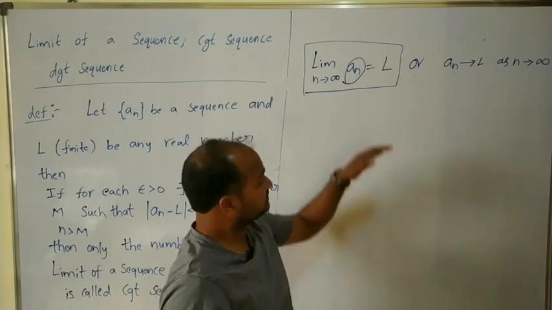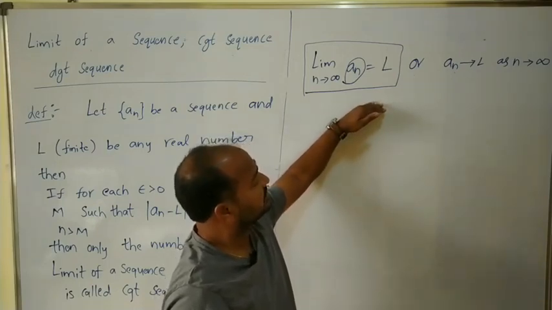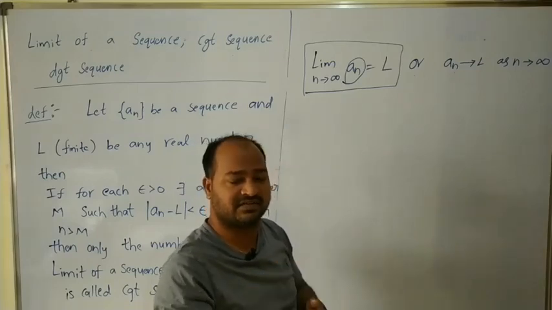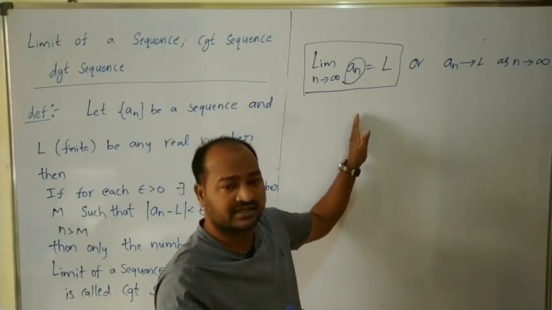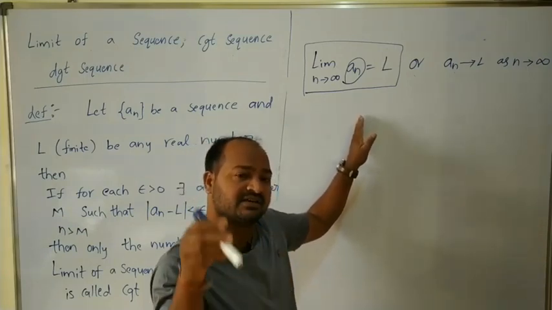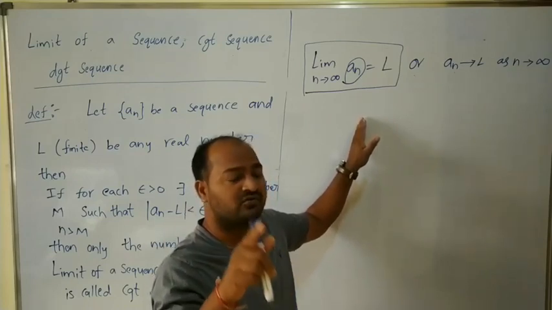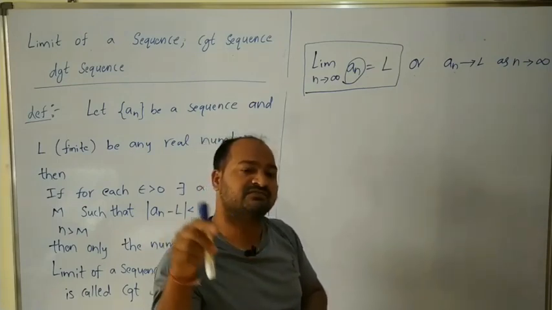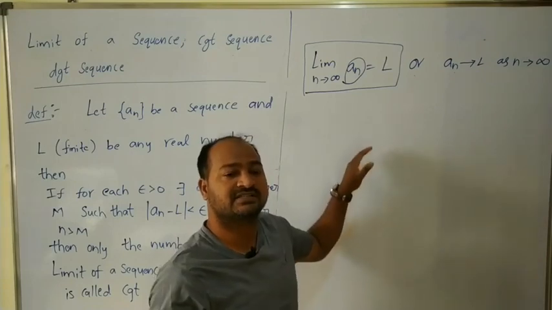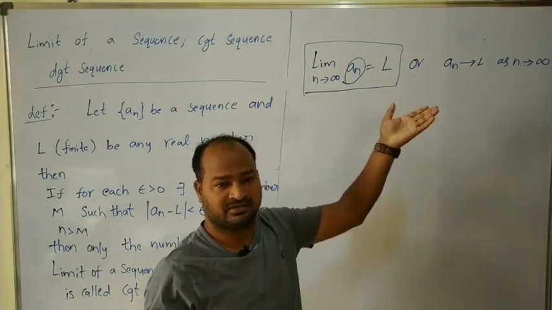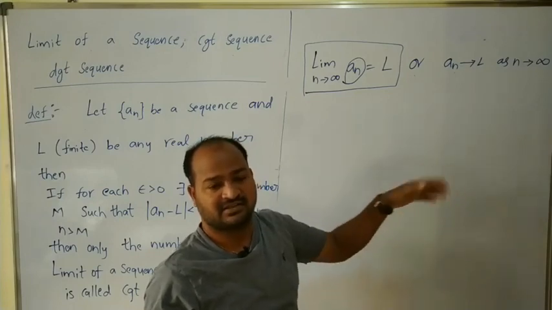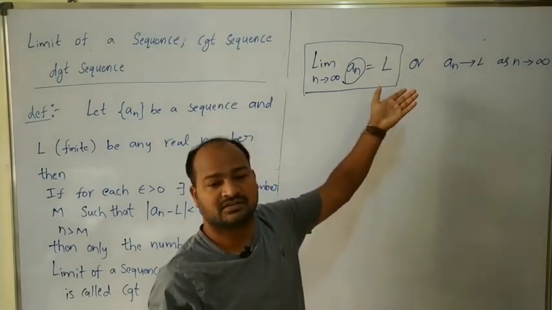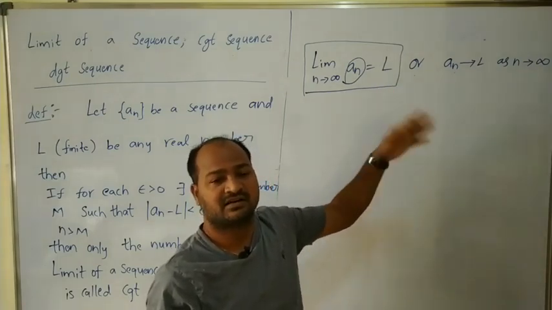That means, to check whether the given sequence is convergent or divergent, you just have to find the limit of the sequence. If the limit of the sequence is finite, then only we can say that the given sequence is convergent to that limit. If the limit of the sequence is infinite, then we can say that the given sequence is divergent to that limit, that means either plus infinity or minus infinity.